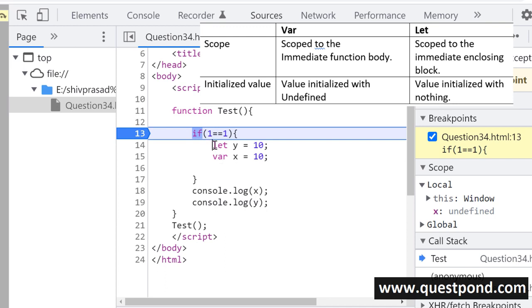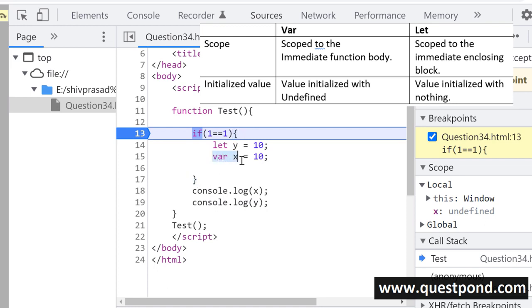Means what? For example, look at line number 14 out here. We are creating a variable called y by using the let keyword. So this y variable is only accessible from this curly bracket to this curly bracket. So the immediate scope of the y variable is this curly bracket. So the scope is only from here to here.